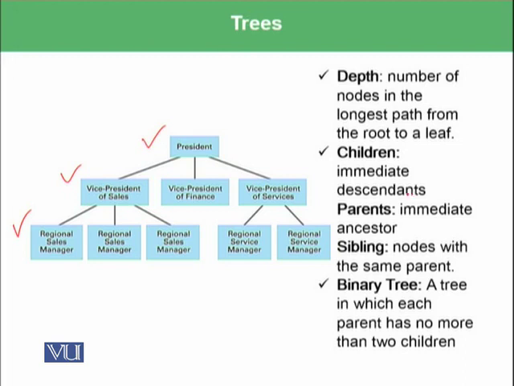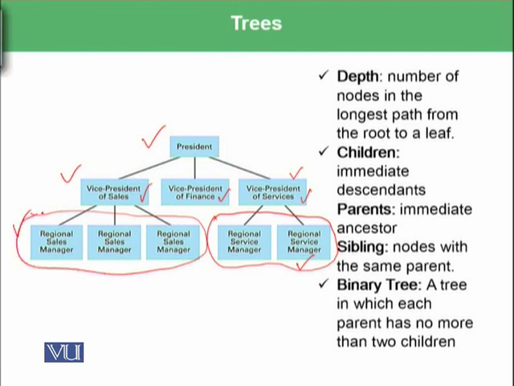Then children: immediate descendants are known as children. For example, what are the children of president? There are three children of president: vice president of sales, vice president of finance, and vice president of services. Then parent: the immediate ancestor is called the parent. For example, a regional sales manager has a parent, vice president of sales. Then siblings: nodes with the same parent are called siblings. So these two are siblings because they share the same parent, and these three are siblings because they share the same parent, and all of these are also siblings because they share the same parent.